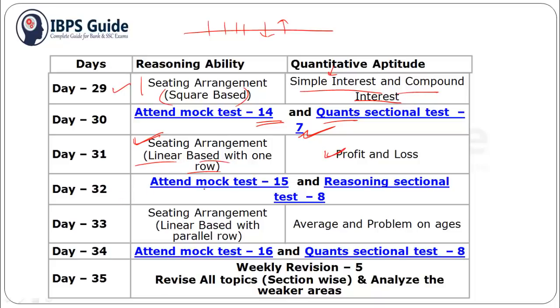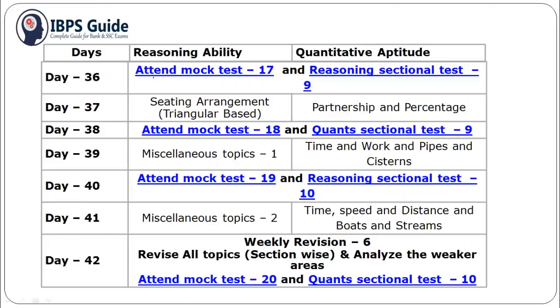For day 32 you should attend mock test 15 and reasoning sectional test 8. For day 33 you should practice seating arrangement linear based and parallel row, that is two rows are given, all are facing each other, something like that. And for quant you should practice average and problems on ages. Day 34 you can attend mock test 16 and quant sectional test 8. Day 35 there should be weekly revision, that is you should revise all your topics section wise and analyze your weaker areas and work on that. Day 36 you can attend mock test 17 and reasoning sectional test 9.